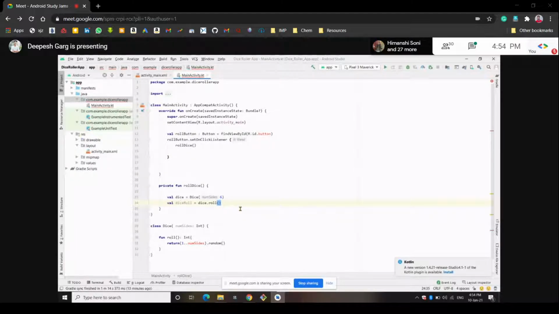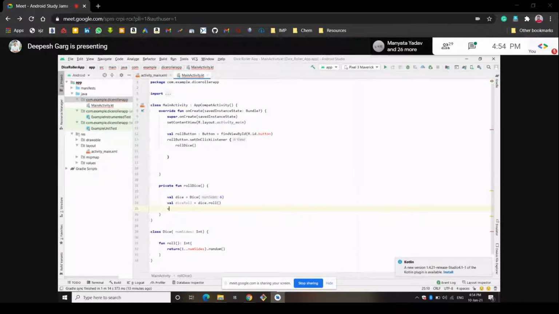So we have to write something for the image also. The image will be there in the app, and it will adjust according to the number generated by the roll function. So we have to create one variable called dice image.